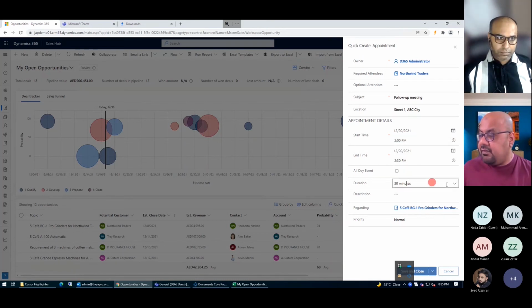And I'm expecting that it will become a 1 hour session. So I'm just going to change the duration here. And as soon as I'm done, what I need to do, I just need to save and close. Just click on the save and close button.